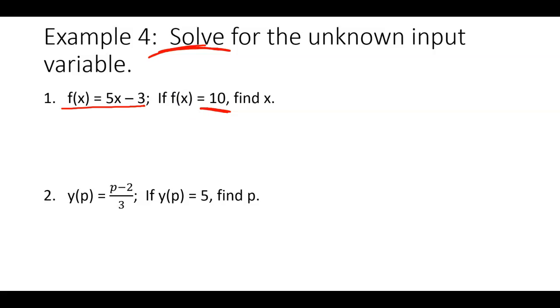So here's how this one works. Remember how I told you to write that sentence a little bit earlier? Last time we wrote the sentence that said replace x with the number. This time I'm going to make a slight change. Replace not x, but replace f of x with the number. So I'm going to take this entire thing here, the whole wedding ring, get rid of it, and put 10 there instead.